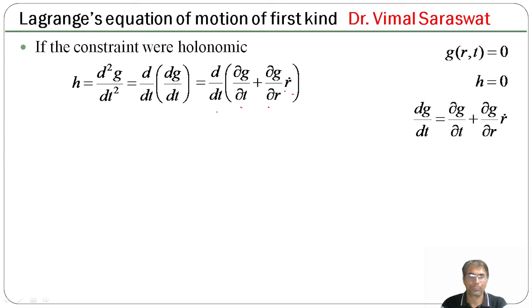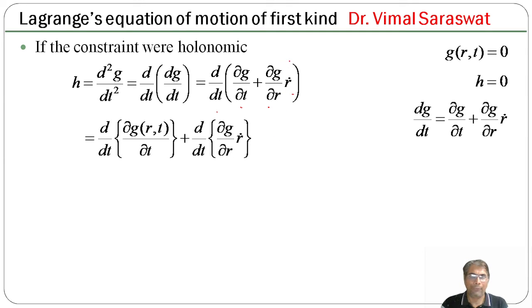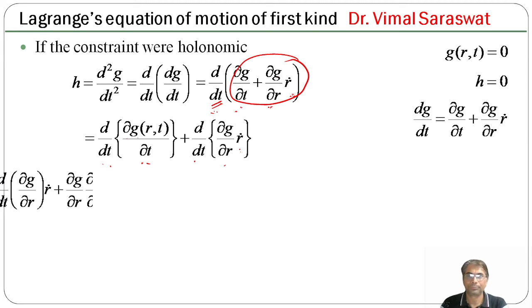r dot. Now if we differentiate del g by del t plus del g by del r dot totally with respect to time, then d by dt of del g by del t plus d by dt of del g by del r dot.